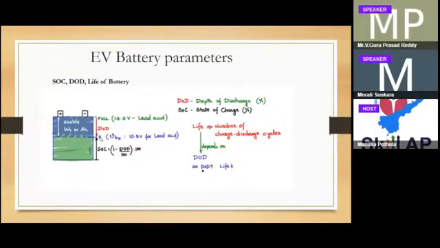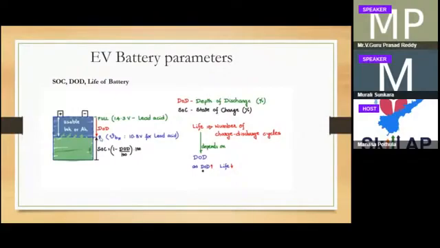While chatting on WhatsApp or watching YouTube, don't discharge fully. As soon as it comes to 30%, charge it, and then you can use it again. If the number of charge and discharge cycles increases, your battery lifetime will come down. So don't discharge very fast.